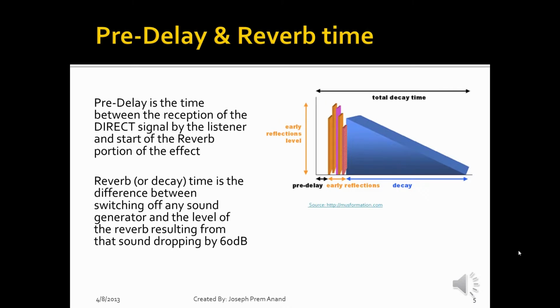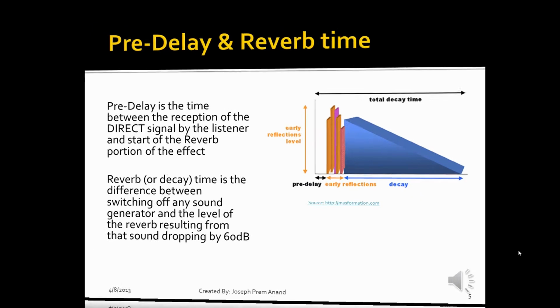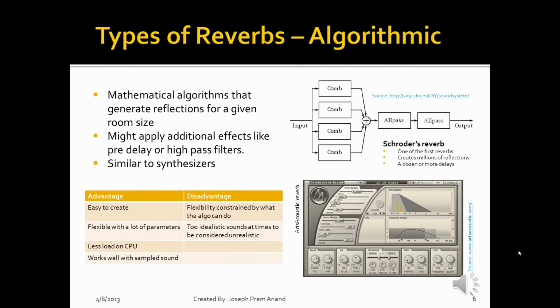The time difference between the reception of the direct signal by the listener and the start of the reverb is called pre-delay. The time difference between switching off the source of sound and the level of the reverb resulting from that sound dropping by 60 decibels is usually referred to as the reverb time or delay time. These parameters are used in many reverb plugins and are expressed in milliseconds.